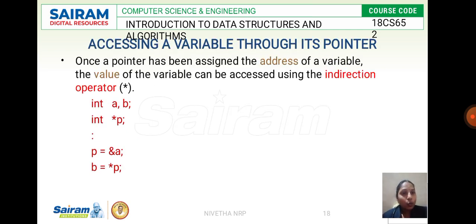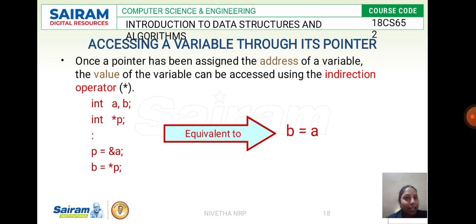Now we'll see how to access a variable through a pointer. For this we again use the asterisk operator to access the variable through the pointer. See, initially I give int a comma b. Then I give int asterisk p, which indicates that p is holding the address of a, and b is holding the value pertaining to a, that is the memory location value.